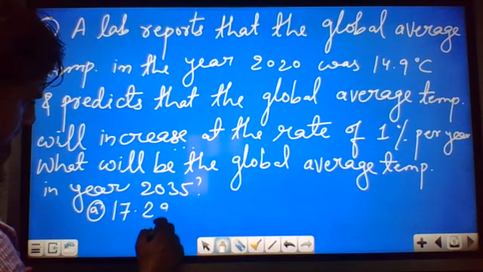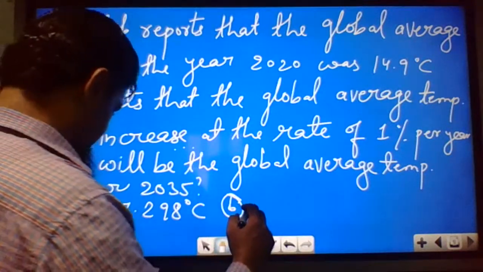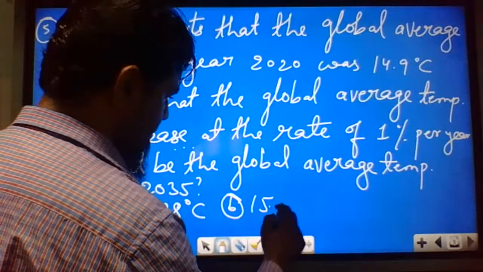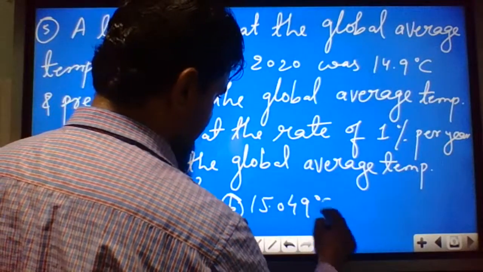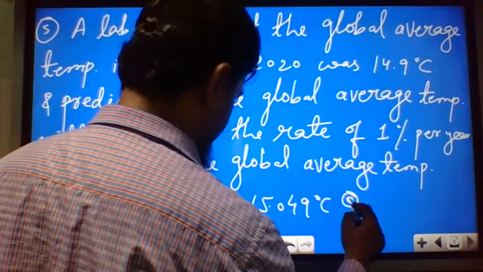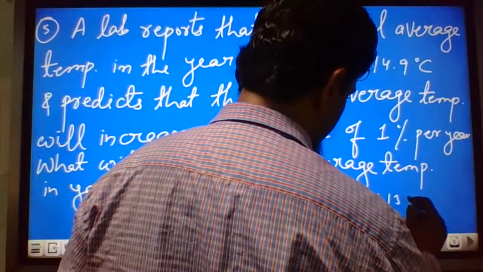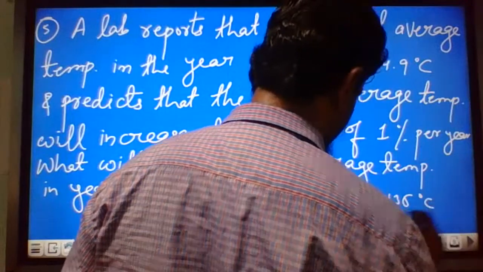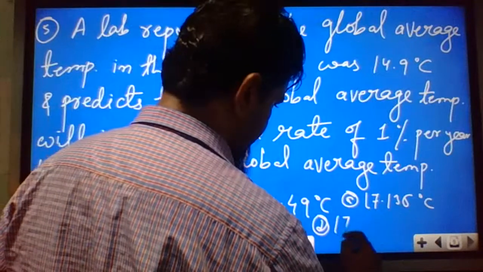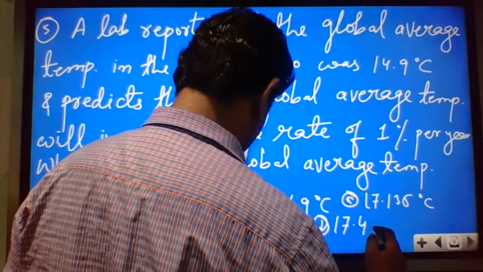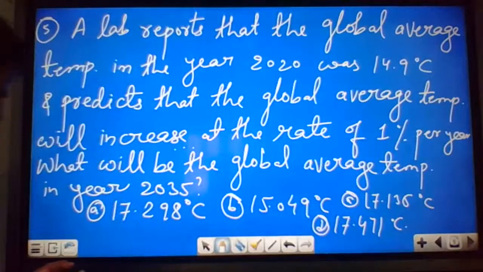Option A, 17.298 degrees Celsius. Option B, 15.049 degrees Celsius. Option C, 17.135 degrees Celsius. Option D, 17.471 degrees Celsius. Okay. Just read the question once again.